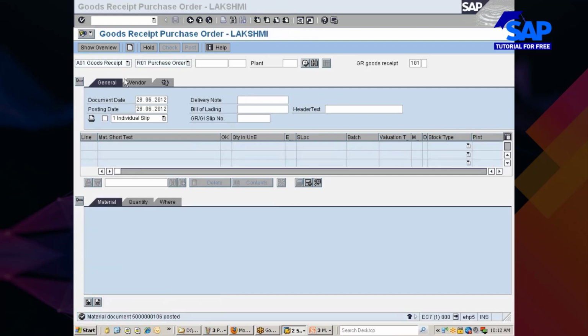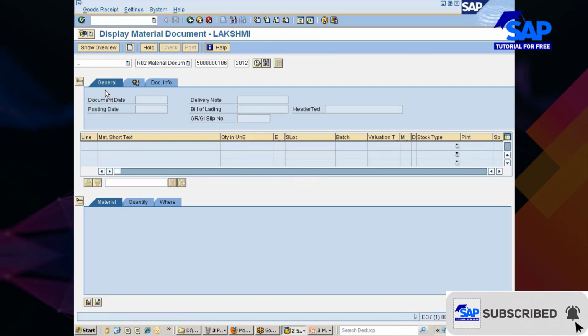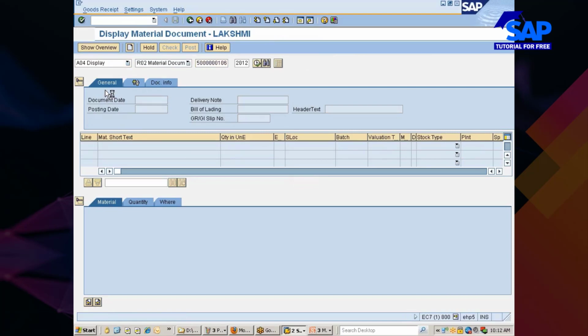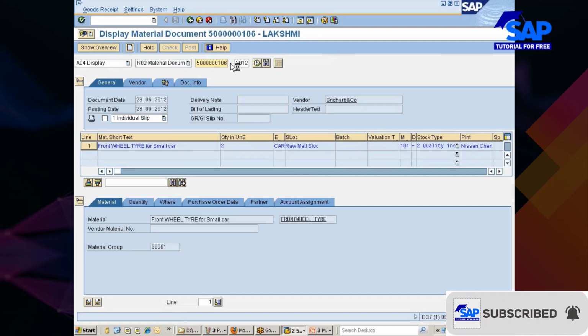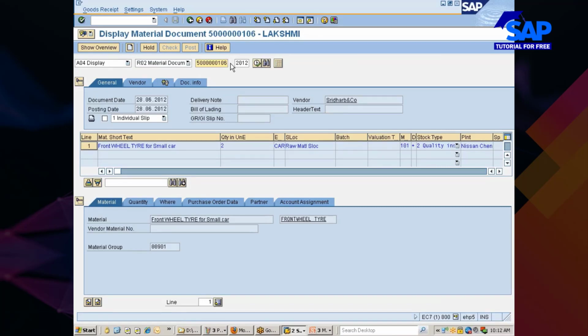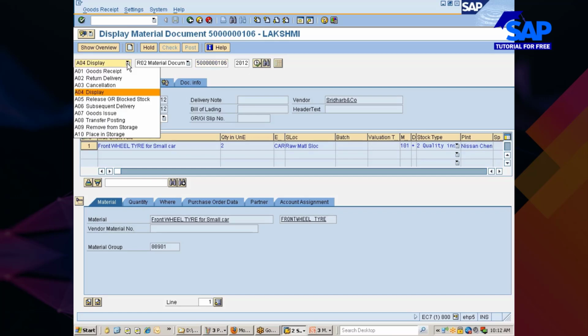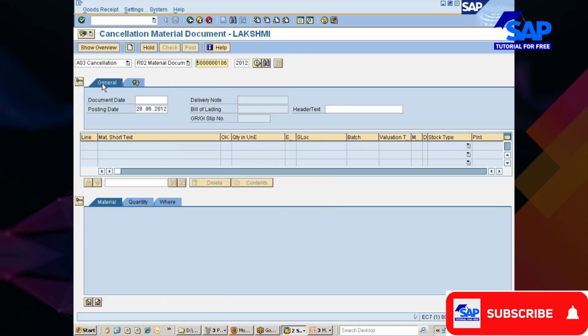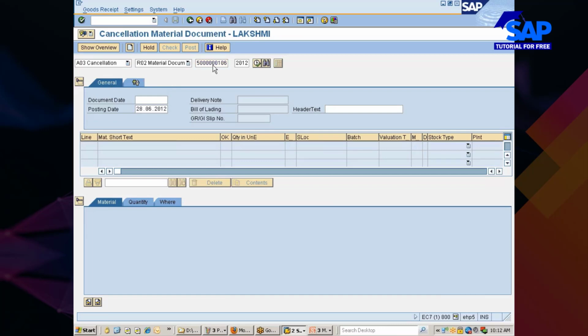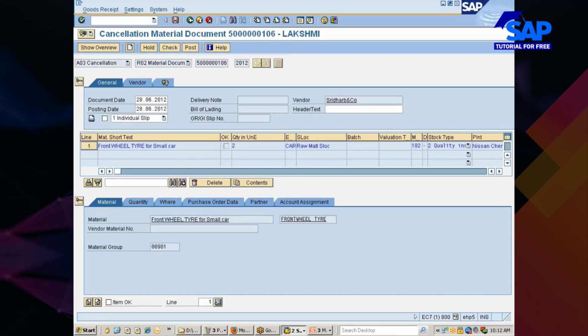Alright, you see here, this is my material document. I would just go with display the material document. At this moment, if I want, I can cancel this material document 5000106 and repost it. I can cancel it from the same transaction MIGO. You would see somewhere cancellation. Cancelling what? Cancelling the document which is just posted.